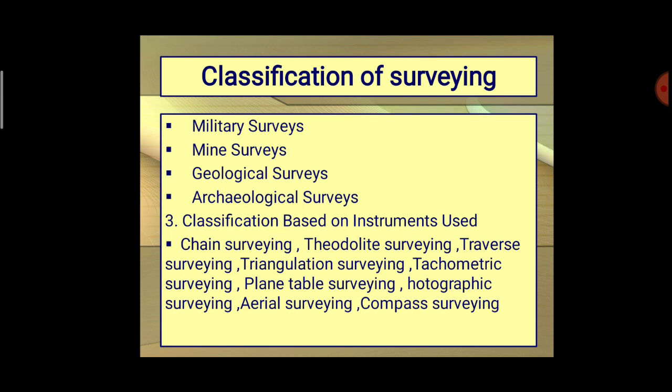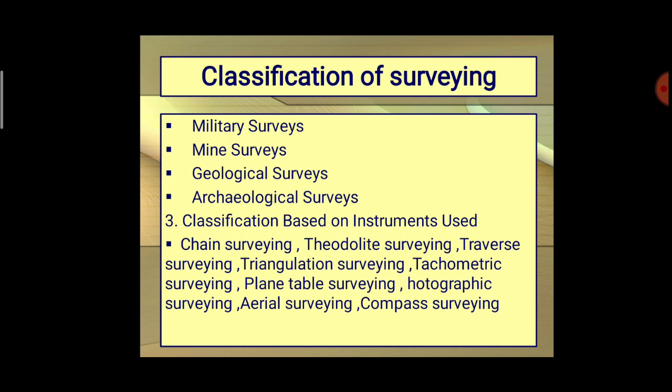Then the next main classification is based upon the instruments used. Based upon the instrument used, we are segregating different types: chain surveying, theodolite surveying, traverse surveying, triangulation surveying, tachometric surveying, plane table surveying, photographic surveying, aerial surveying, compass surveying, cadastral surveying.